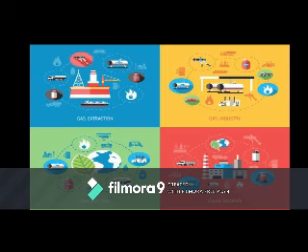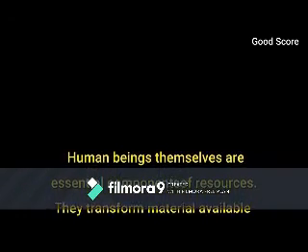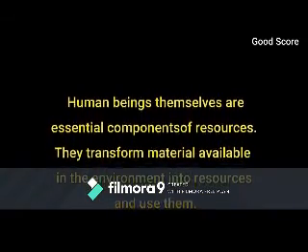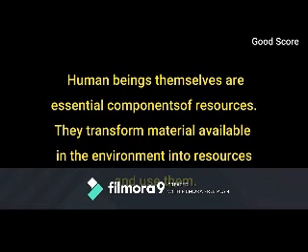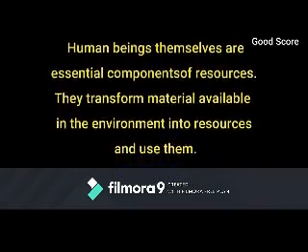Let us see what is the role of human beings in transforming some natural substances or materials into resource. So human beings themselves are an essential component of resource. Why? Because until and unless human beings function to transform something in nature, it cannot satisfy our needs. To bring it to the status of a usable one, human beings definitely play a major role. That is why human beings can be considered as a super resource. And human beings transform the material available in the environment into resource and use it.